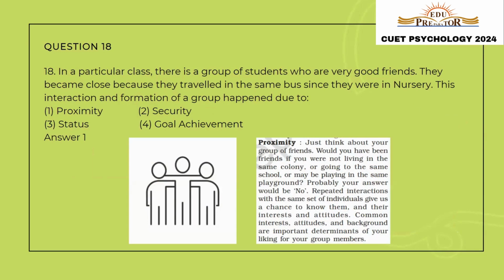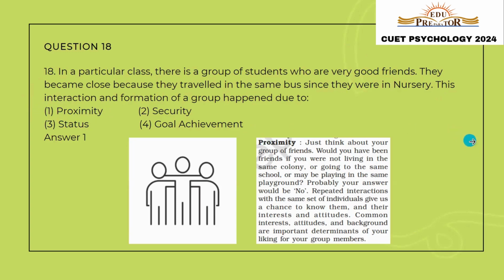Number 18, in a particular class, there is a group of students who are very good friends. They became close because they traveled in the same bus since they were in nursery. This group formation happened due to... The key words in this question are they became close friends because they traveled in the same bus since they were in nursery. So from this we can understand that since they were in close proximity for a very long time, that is why they developed a very strong friendship. So the correct answer of why the group formation occurred will be option number one, proximity.